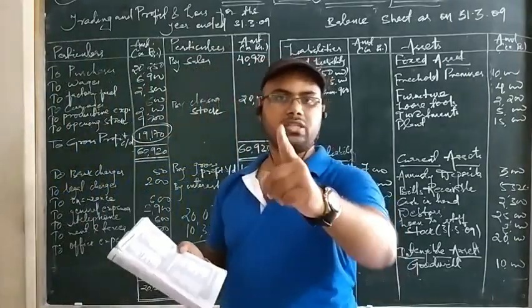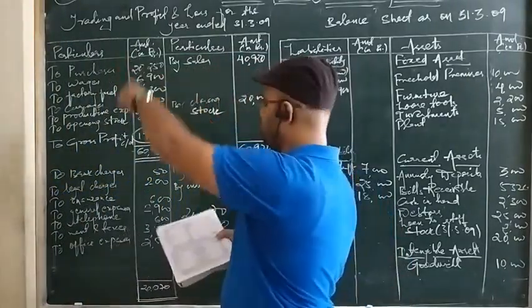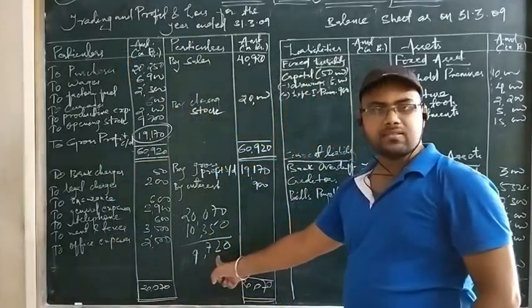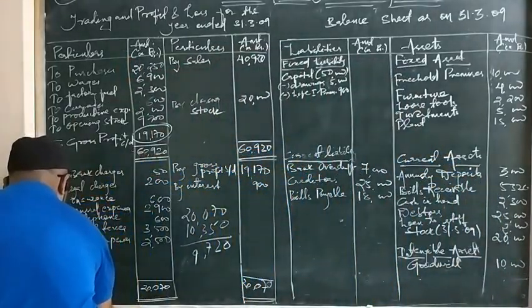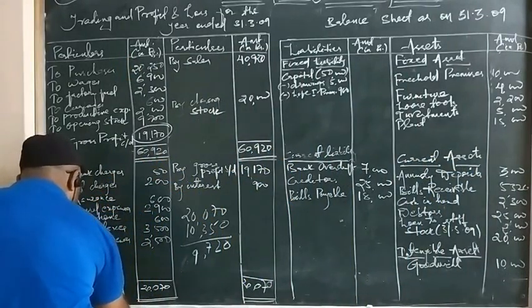This is given in the book. You can check the question number 13. I have written here also. So our net profit is correct. That is 9,720. So we write here to net profit.